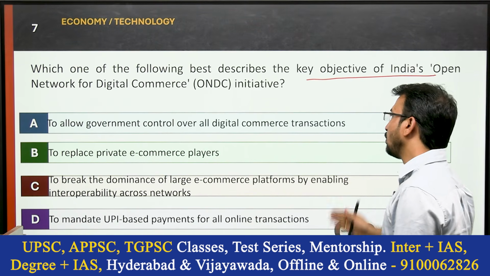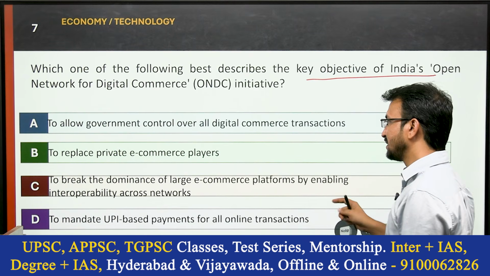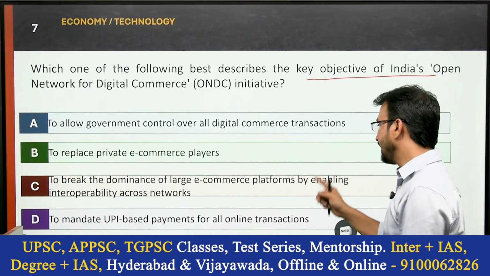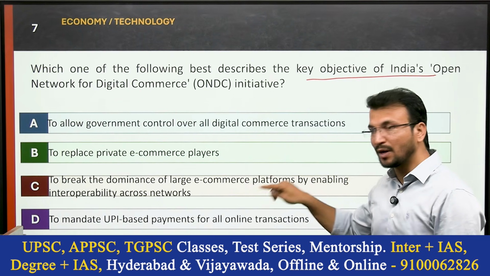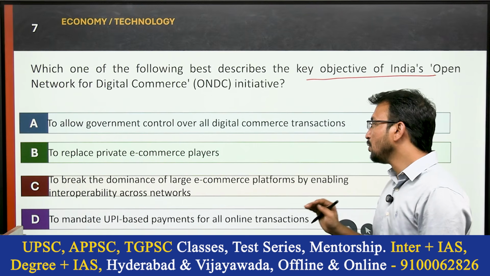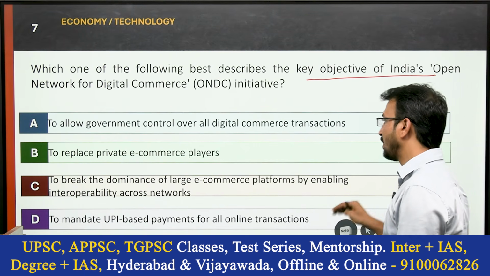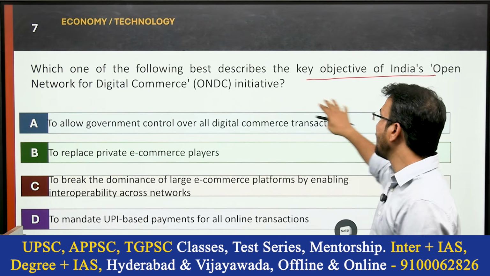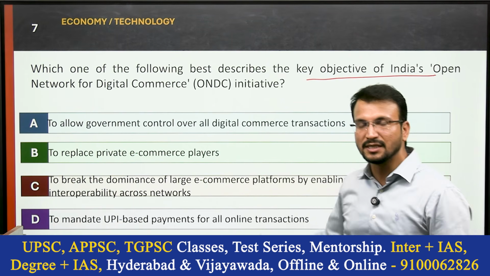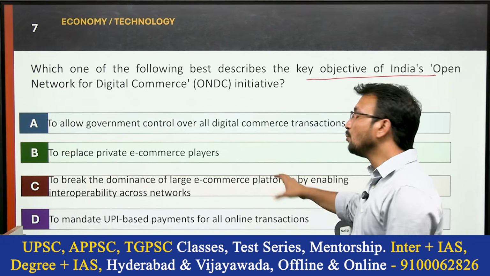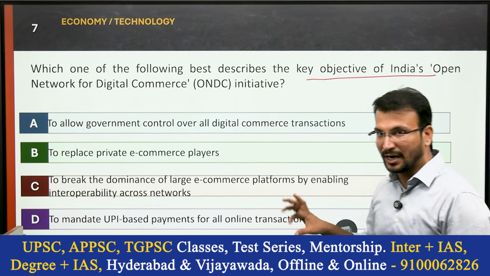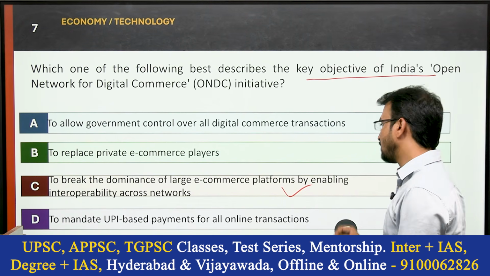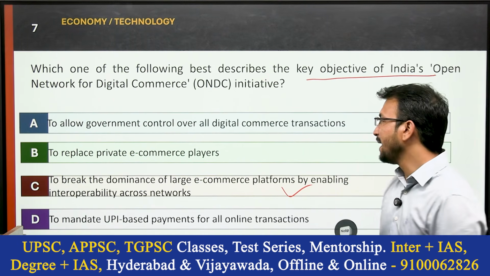Option A, to allow government control over all digital commerce transactions. Option B, to replace the private e-commerce players. Option C, to break the dominance of large e-commerce platforms by enabling interoperability across networks. Option D, to mandate UPI-based payments for all online transactions. So basically, the Open Network for Digital Commerce is a platform created to break down the dominance of the large e-market platforms. Okay, option C is the correct answer, to break the dominance of large e-commerce platforms by enabling interoperability across networks.